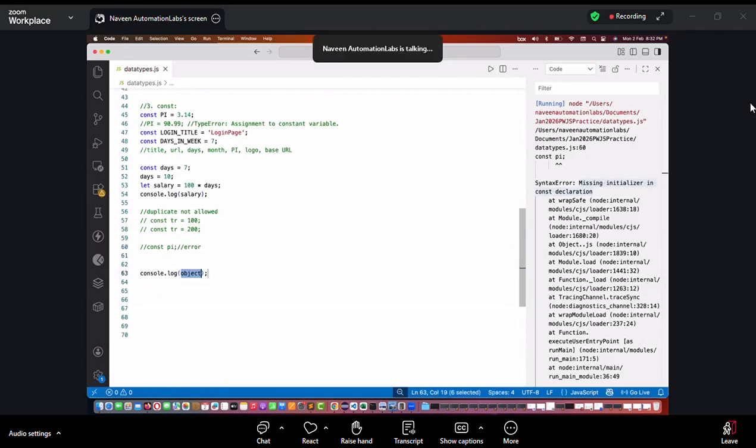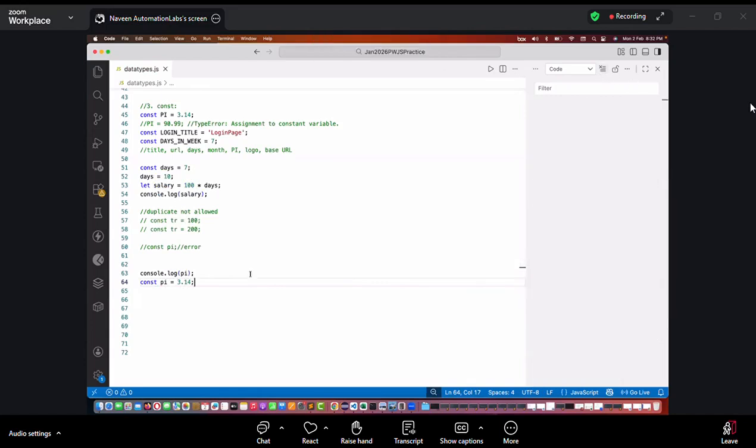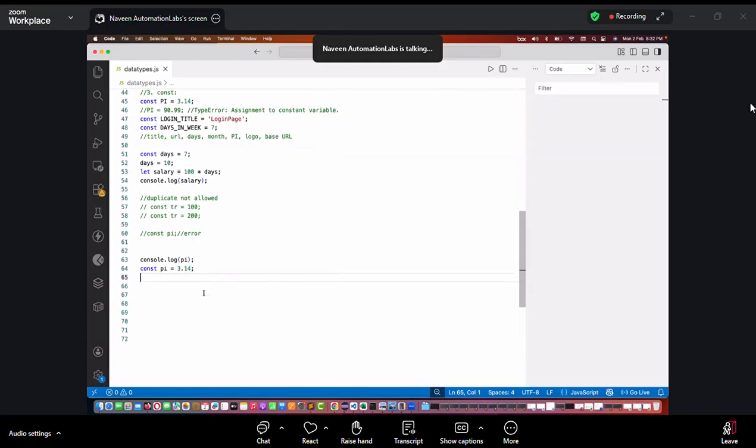So here I'm writing, give me the value of pi. See this, this is a small pi and this is the capital pi. These are two different variables. So don't get confused. And then here I'm writing constant. The value of pi is equal to 3.14. What will happen at the runtime? Is hoisting allowed or not with the constant variables?